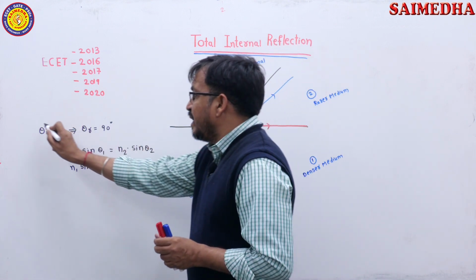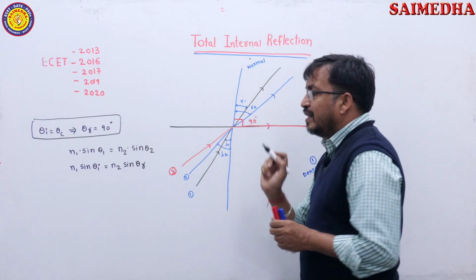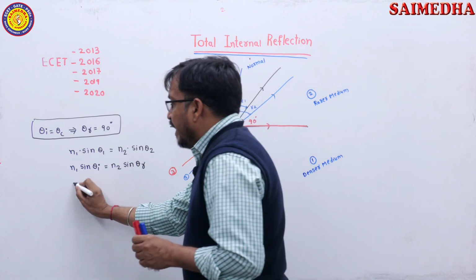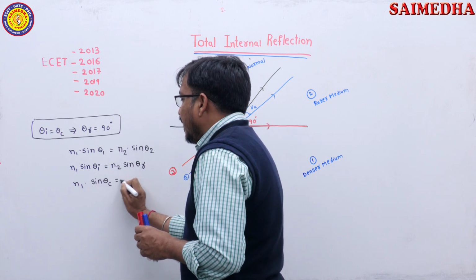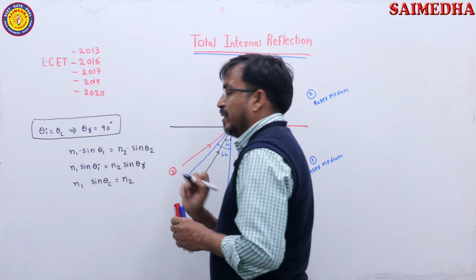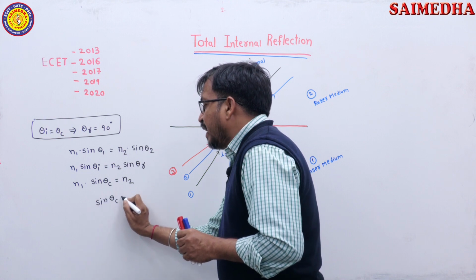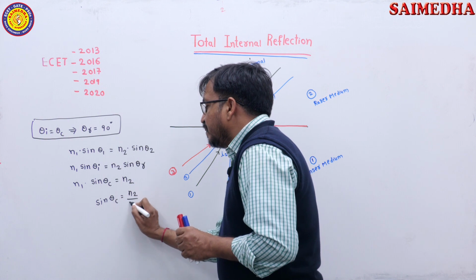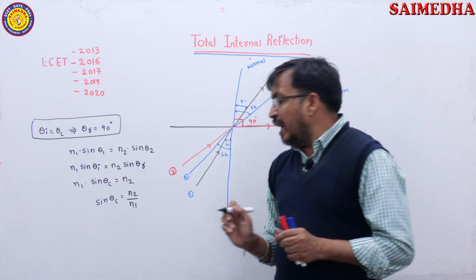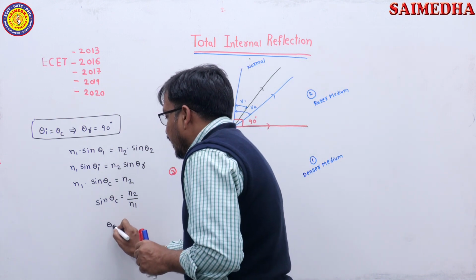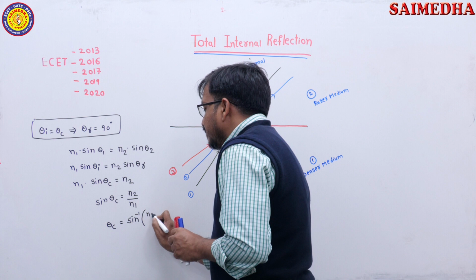Now, apply this condition. The angle of incidence is known as the critical angle when the angle of refraction is 90 degrees. So, I am writing N1 sin theta c is equal to N2, because sin 90 is 1. Then sin theta c is equal to N2 by N1. Then the critical angle theta c equals sin inverse of N2 by N1.